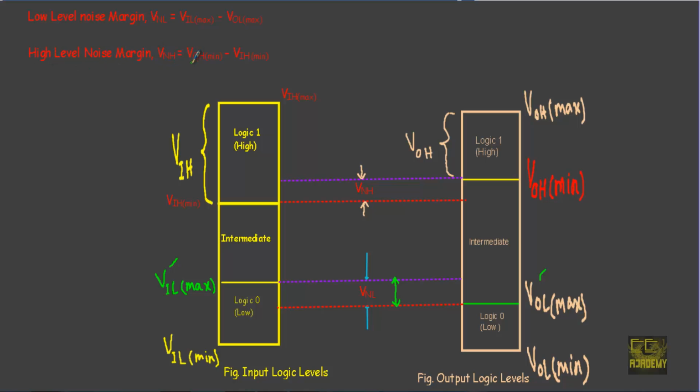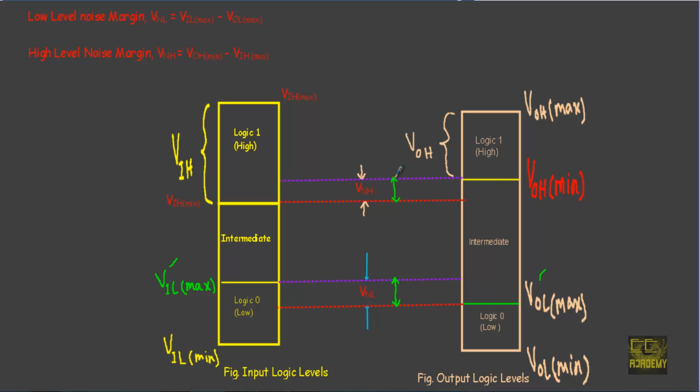VNH is equal to VOH minimum minus VIH minimum. When our output is at logic 1, the minimum amount of voltage that can be treated as logic 1 is equal to VOH minimum, and the minimum amount of voltage that can be treated as logic 1 at the input side is known as VIH minimum. If I take the difference of VOH minimum and VIH minimum, I will get our VNH.